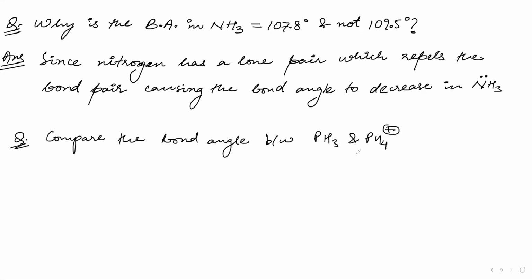Sir, one question. Yes. All the group 15 elements have lone pairs, right? So why is only nitrogen having the most electronegativity?